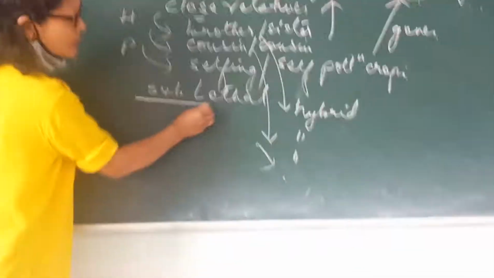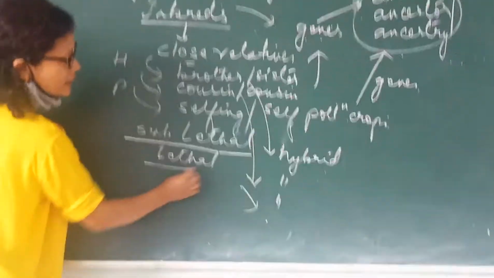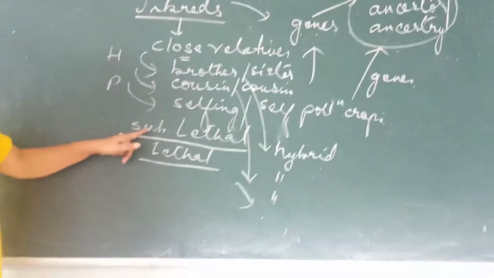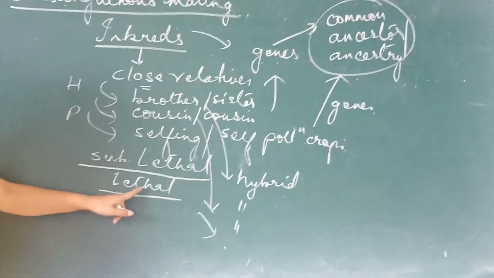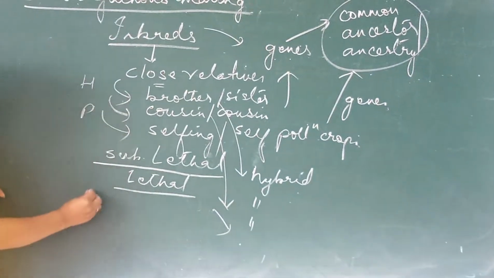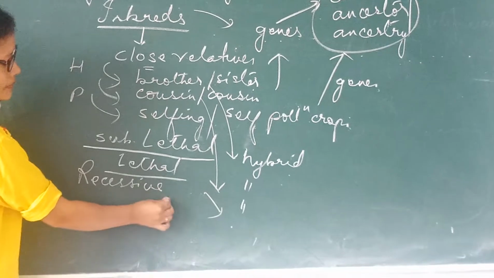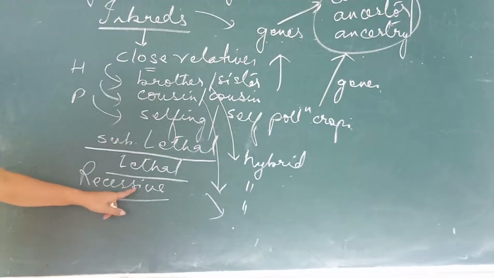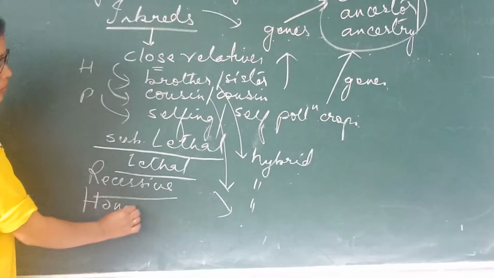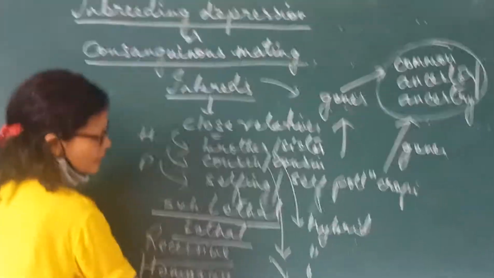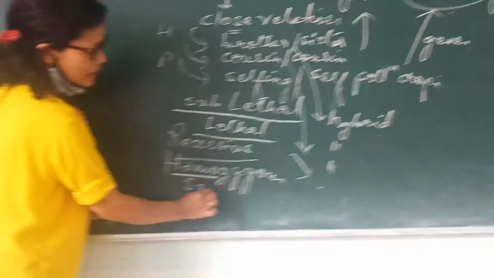What are these sub-lethal genes, or what do we understand by the term lethal? When we talk about sub-lethal or lethal genes, we are talking about the recessive genes. Recessive genes always appear in a homozygous population. Now what does homozygous mean? Homo means same.